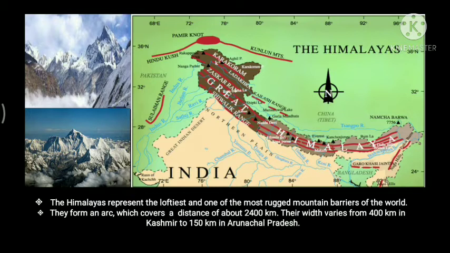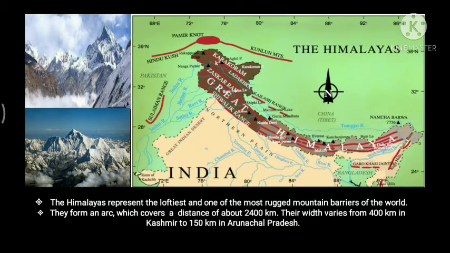Now, the Himalayas represent the loftiest and one of the most rugged mountain barriers of the world. They form an arc which covers a distance of about 2400 km. Their width varies from 400 km in Kashmir to 150 km in Arunachal Pradesh. Now, the altitudinal variations are greater in the eastern half than those in the western half.